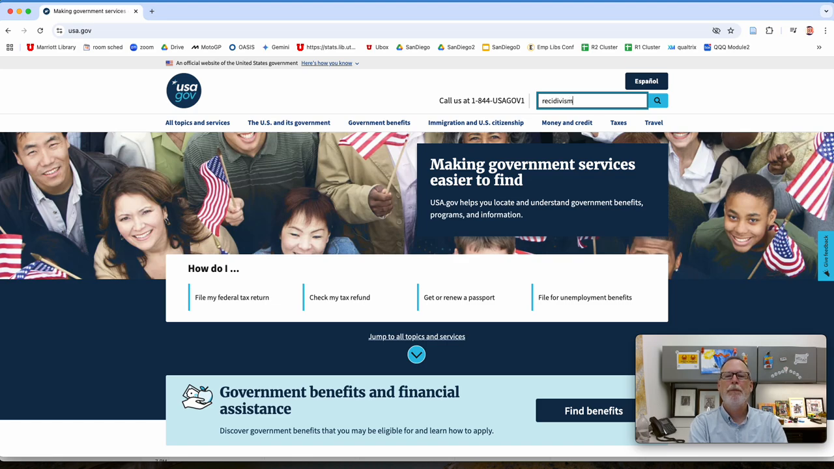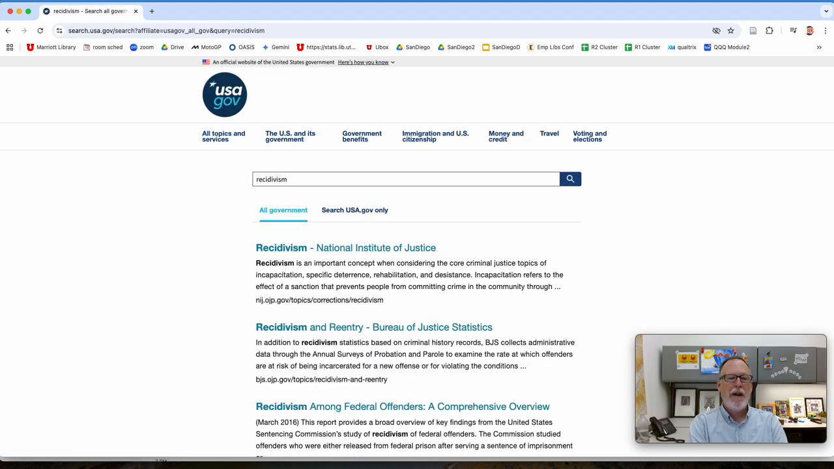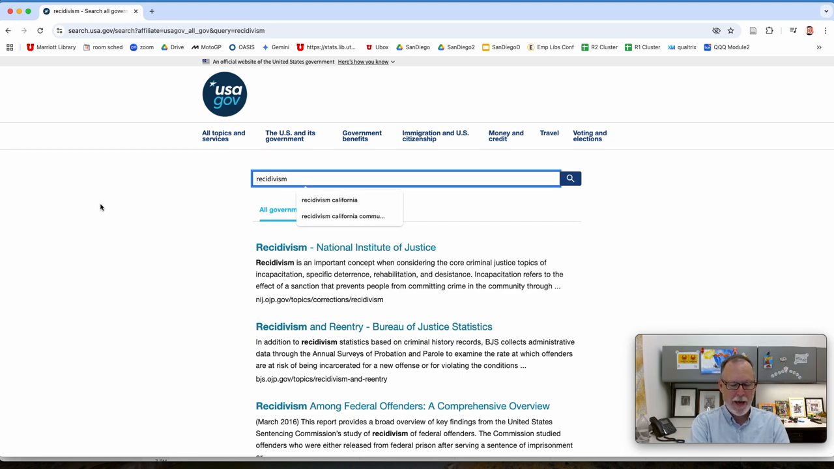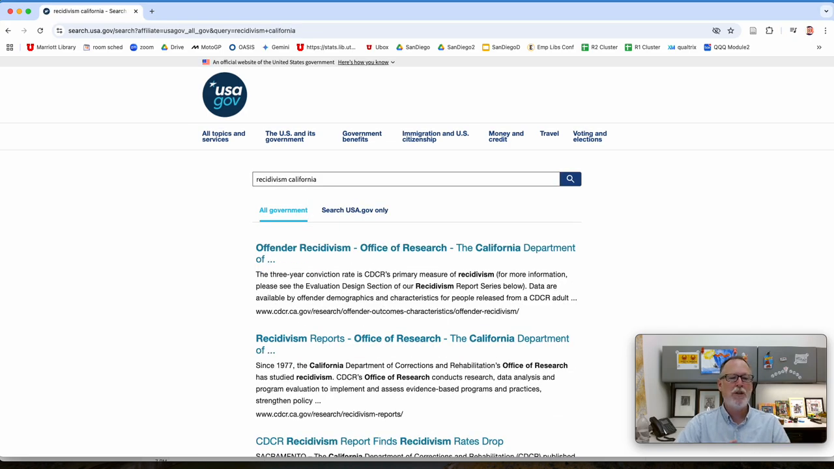recidivism, we're going to get everyone talking from all the way from the top all the way down to the bottom, like the administration of employees or something like that, or hiring. It's just going to be nuanced all over the place. So what we would do is we would add a state. This uses Google search, so you don't have to use the Boolean operators or anything like that.